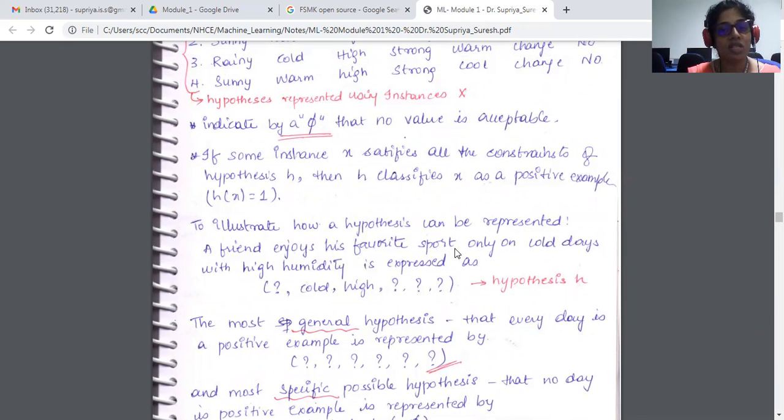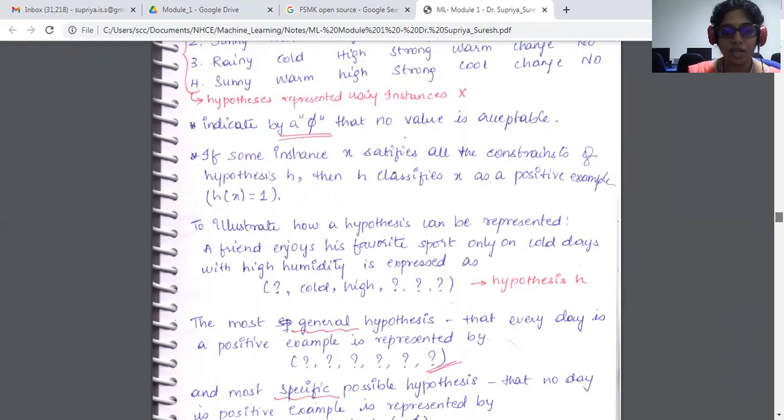A friend enjoys his favorite sport only on cold days with high humidity. So it can be expressed as, he wants only cold days, so cold and high humidity. Humidity is the third parameter, right? So humidity and the temperature is cold. The remaining everything becomes a question mark. So hypothesis H.